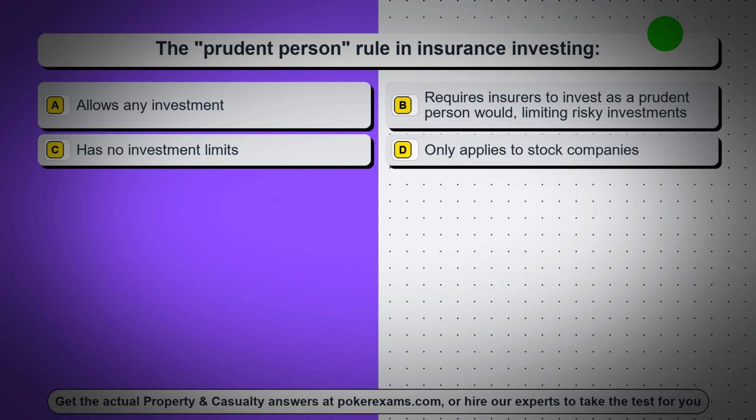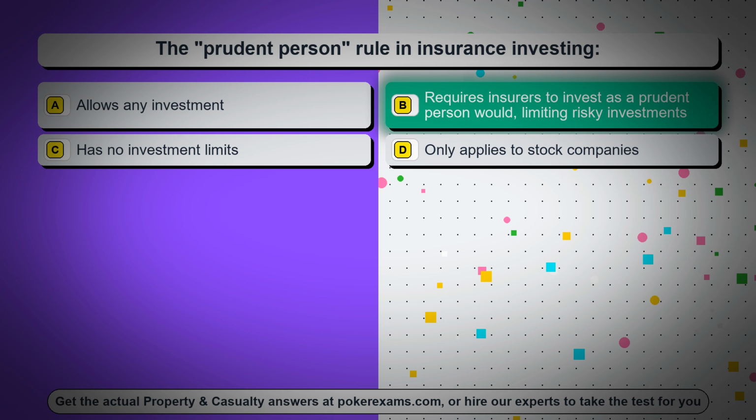Question 49. The prudent person rule in insurance investing: Option A, allows any investment. Option B, requires insurers to invest as a prudent person would, limiting risky investments. Option C, has no investment limits. Option D, only applies to stock companies. The correct answer is option B. Requires insurers to invest as a prudent person would, limiting risky investments.